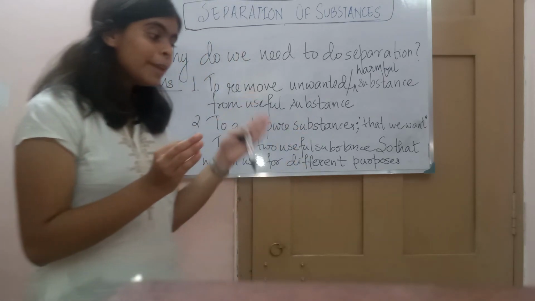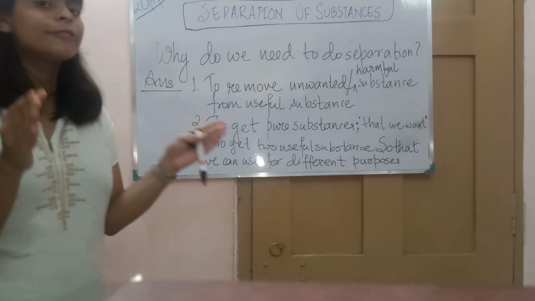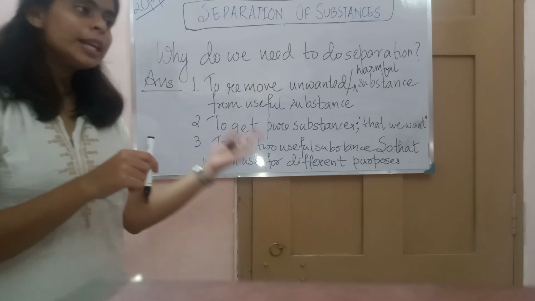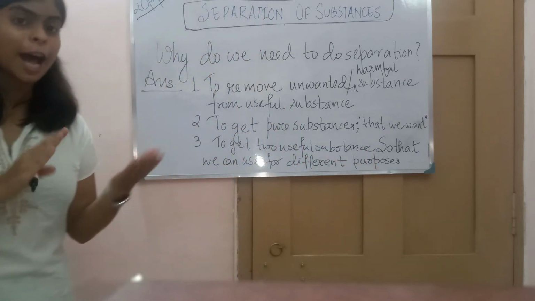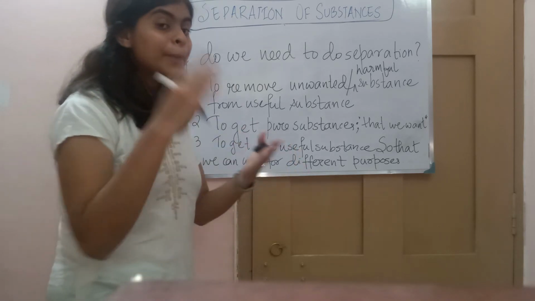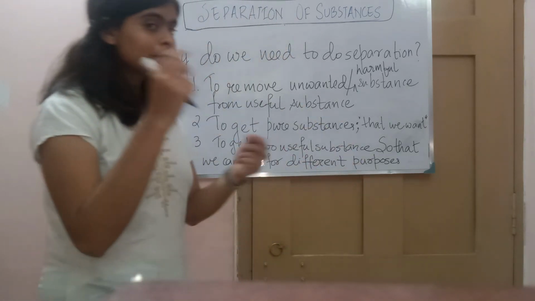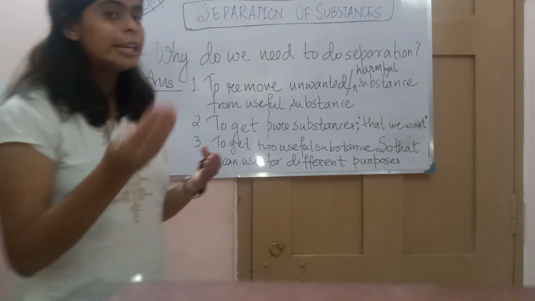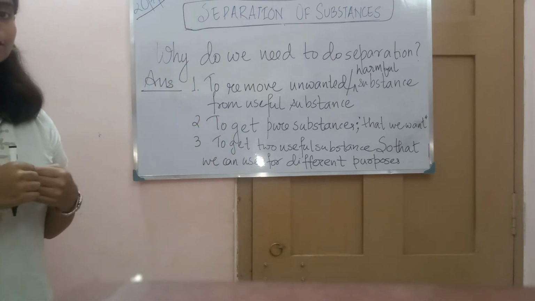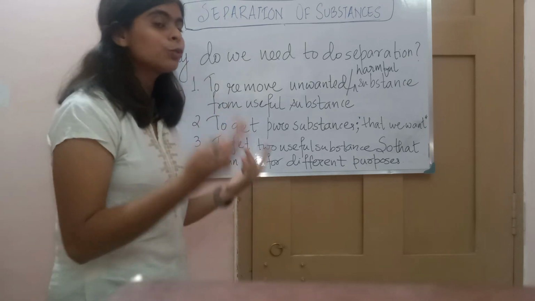So see, the milk and the cream both have different purposes. From milk we can get a variety of things like payesh, mishti, and we can make paneer. But from the cream, that shor, we can make ghee, butter, cream. So these are two useful things.